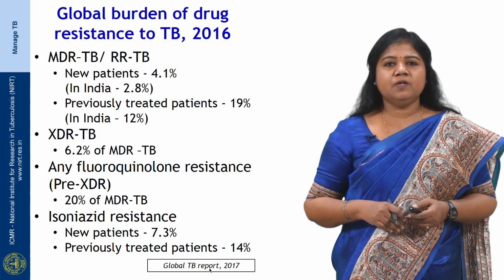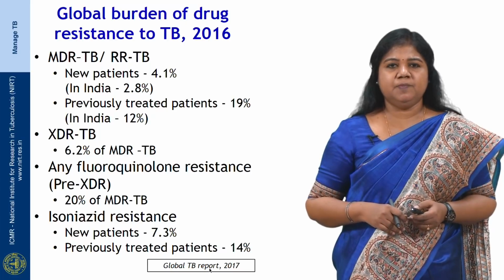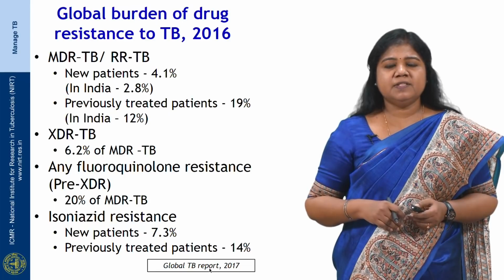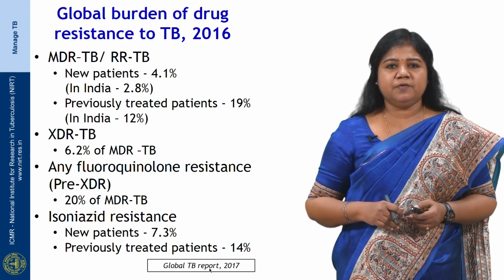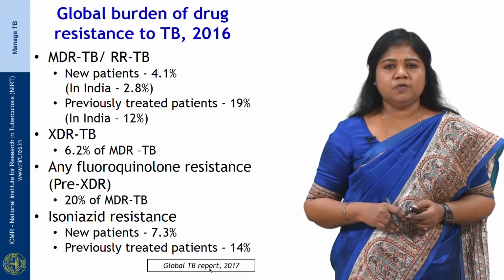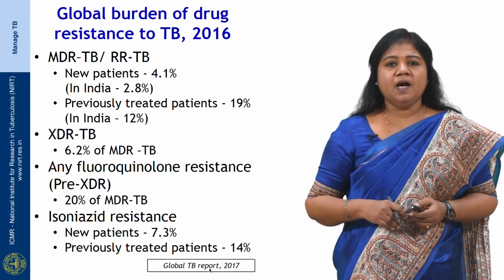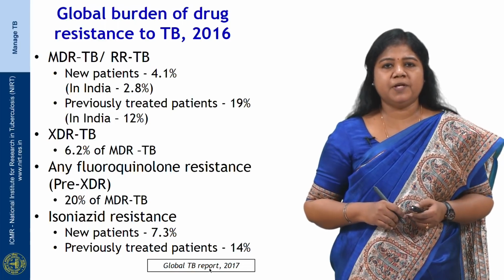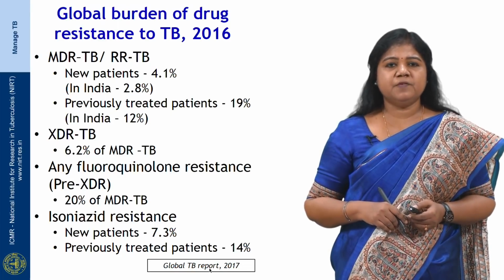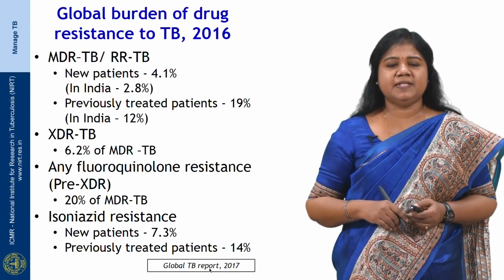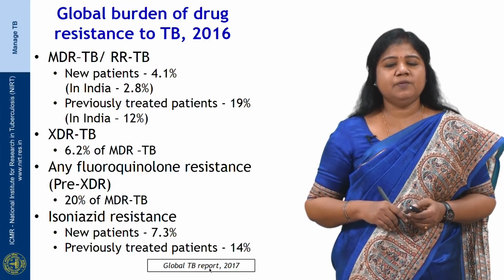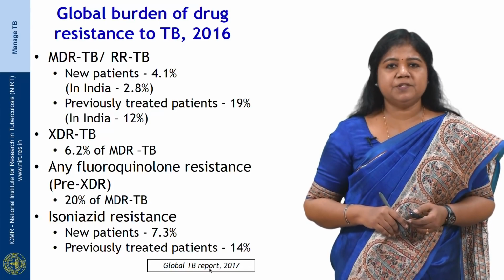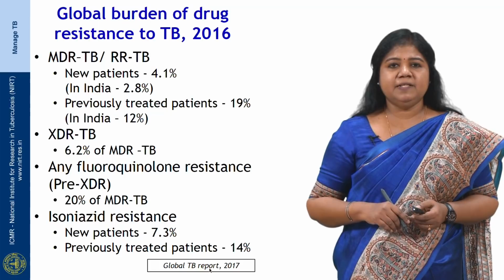Now, let us look at the global burden of drug resistant tuberculosis. Worldwide in 2016, there were about 600,000 MDR and rifampicin resistant tuberculosis cases that were reported. Among the new patients, the multi-drug resistance or rifampicin resistance was 4.1%. New patient refers to those who have never received previous anti-TB treatment or less than 1 month of previous anti-TB treatment. Among previously treated patients, the resistance was 19%.